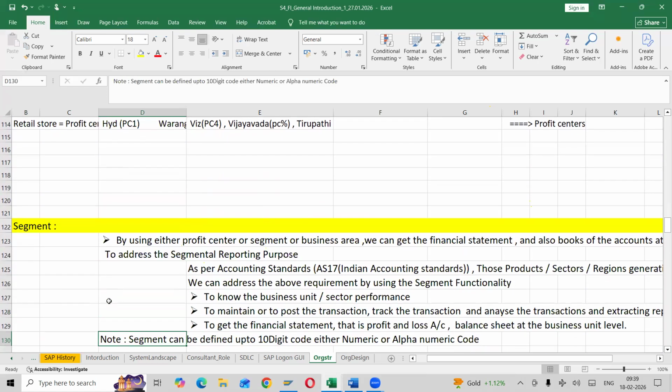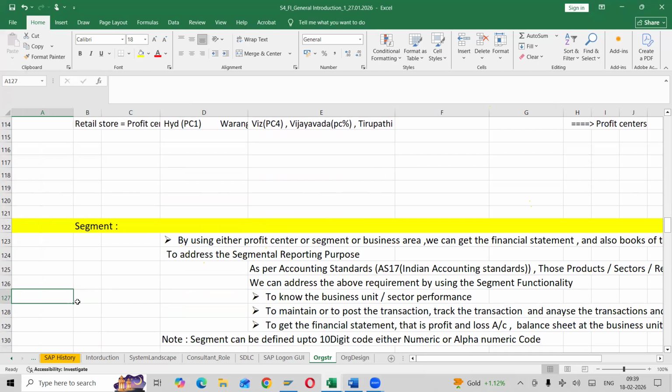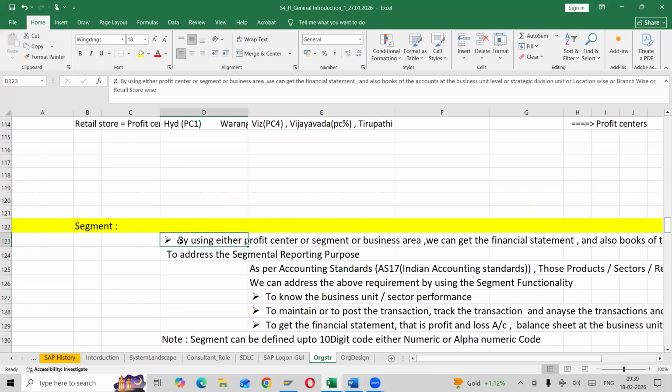Any questions? How we are going to propose, that is very important. Same thing with segment, already we discussed. Again, I am reiterating for everybody's benefit. By using either profit center, segment, or business area, we can get the financial statement and also books of accounts. Same thing mentioned here, for reporting purpose.